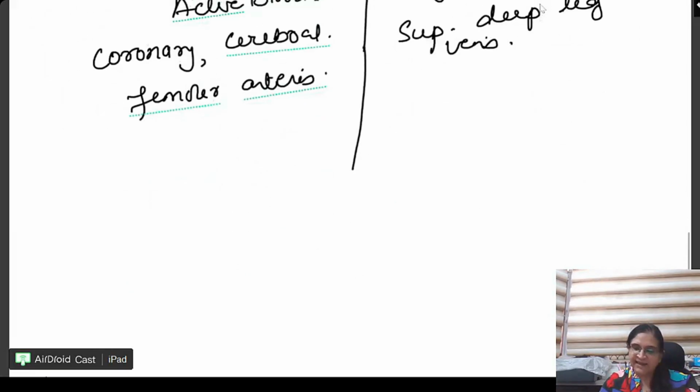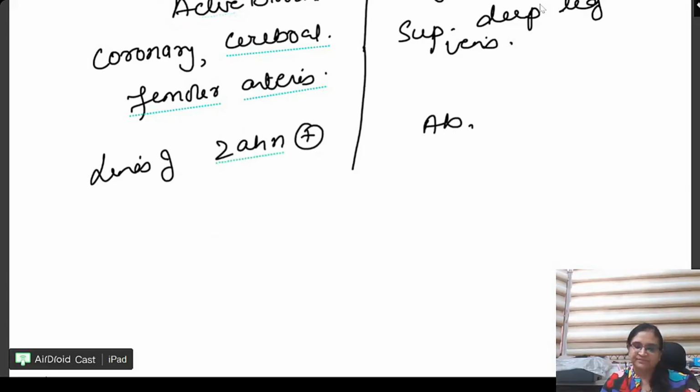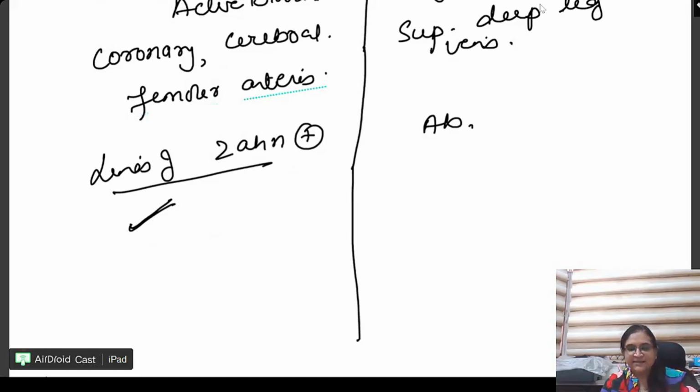अभी हमने पढ़ा था lines of Zahn, present, absent. क्या होता है बेटा? There is a pale platelet layer with alternating dark red cell layer, right, in the arterial. Whereas in the venous, the red cells are mixed relatively with the platelets, so ऐसा कोई alternating band नहीं आता है, right?